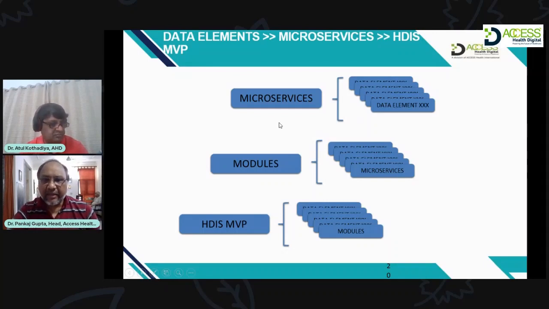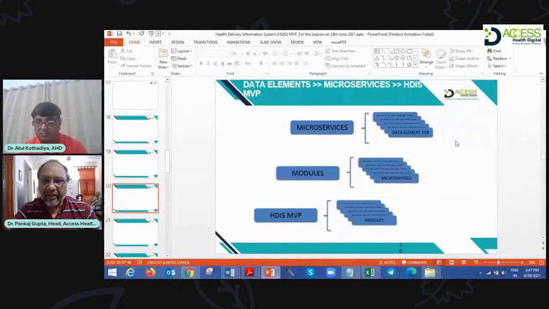What we have done is we put a bunch of microservices in the open source, and a lot of these microservices are now going to be available as the Health Delivery Information System (MVP), minimum viable product.